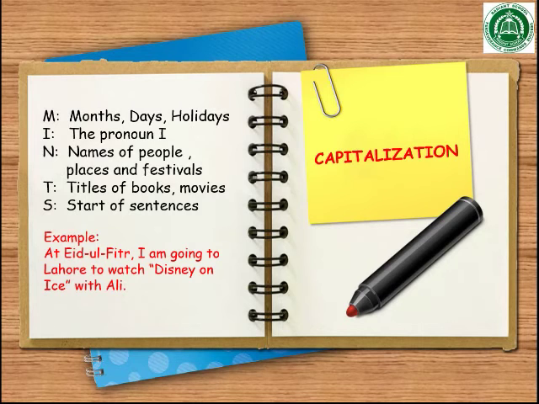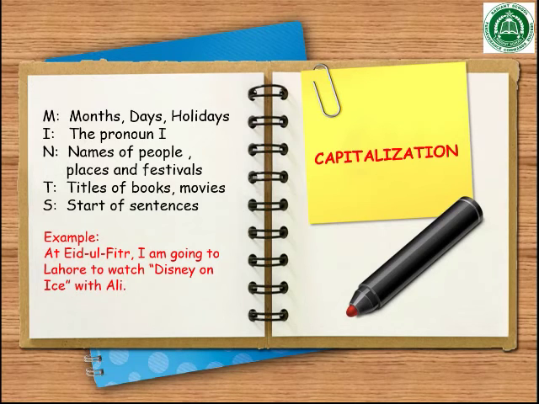M-I-N-T-S. M for the names of months, days and holidays. I for the pronoun I. N for the names of people, places and festivals. T for the titles of books and movies. S for the start of sentences.